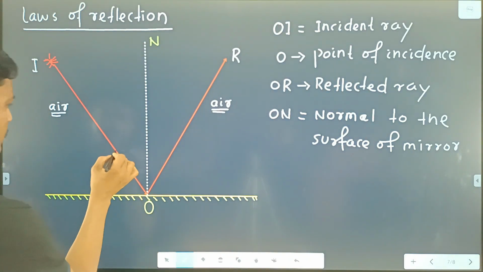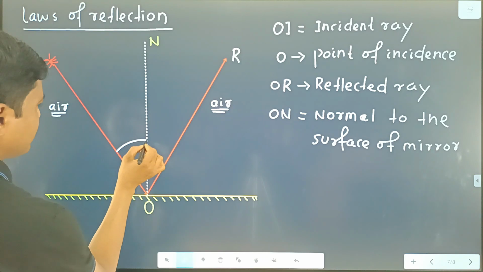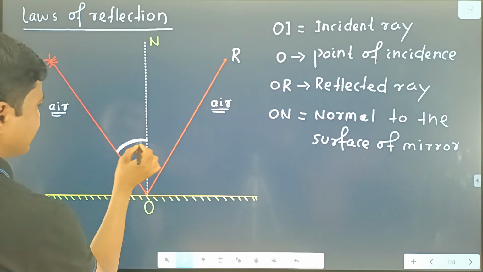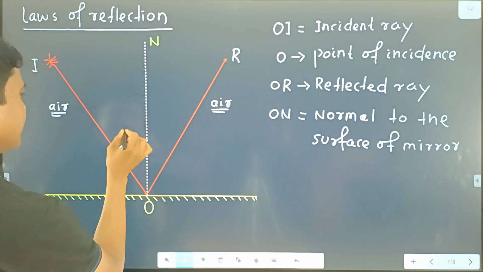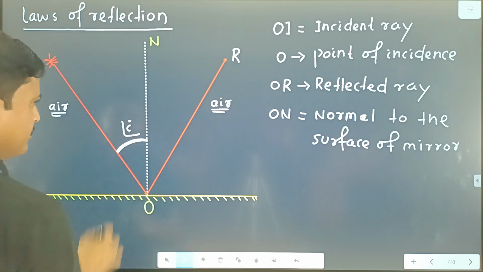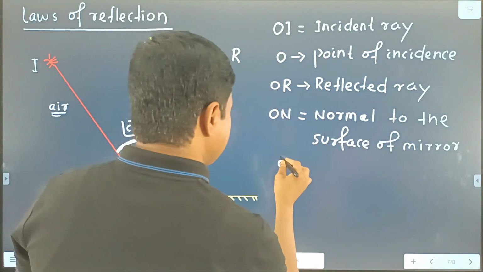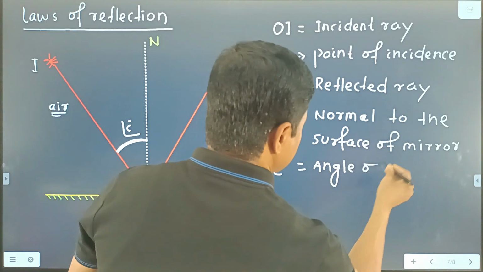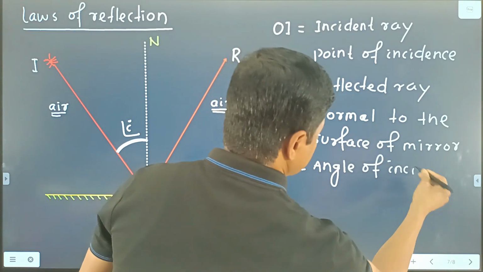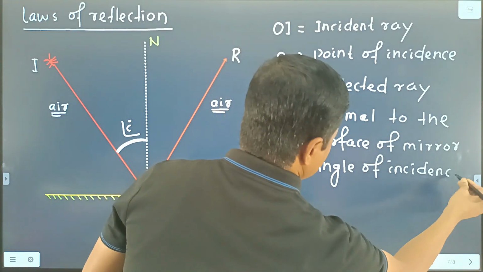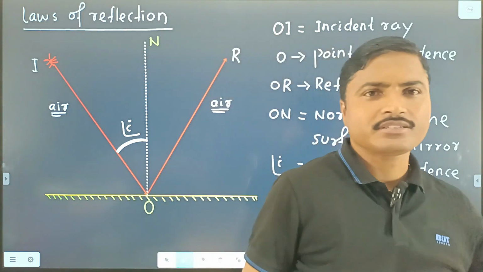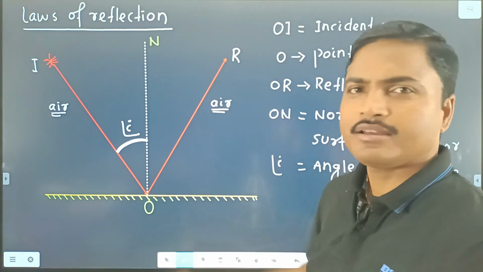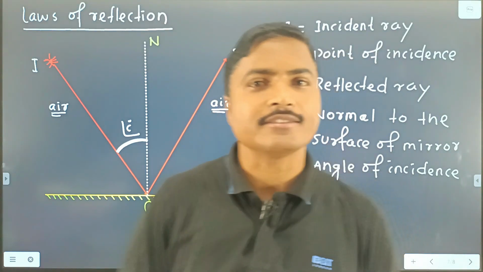And here this is the angle between the incident ray and the normal, and this angle we write I. I means angle of incidence. That means the angle between the incident ray and the normal is known as the angle of incidence.